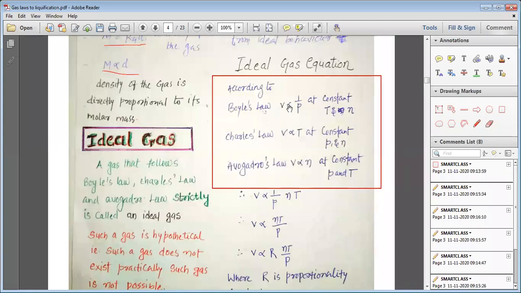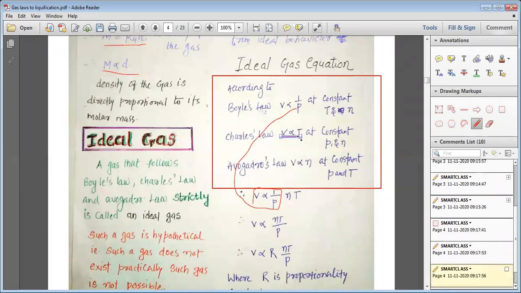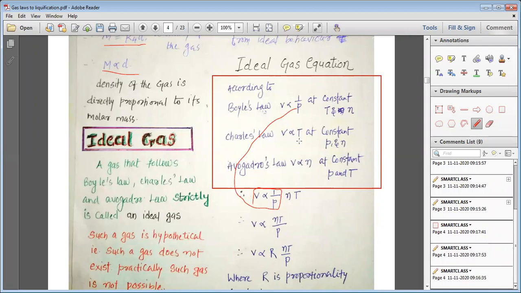So from Boyle's law, V is proportional to 1 by P. From Charles' law, V is proportional to T. So you can see that we have written V proportional to T. We are just writing the same laws combinedly, and from Avogadro's law we know that V is proportional to n. So from this we have written V proportional to n.